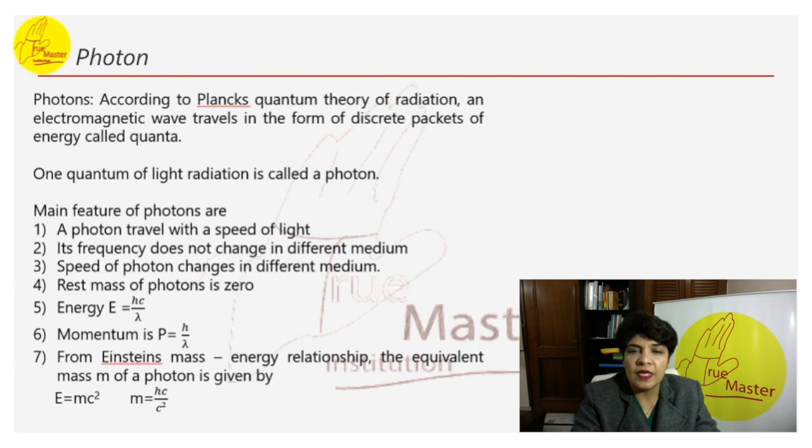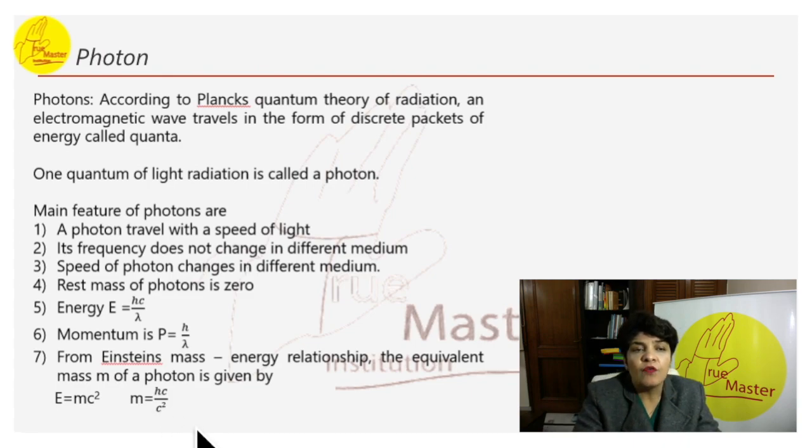Energy of a photon is E equals hc by lambda. Momentum p is equal to h by lambda. From Einstein's mass-energy relationship, E equals mc square, so the equivalent mass of a photon m can be written as hc by lambda c square.